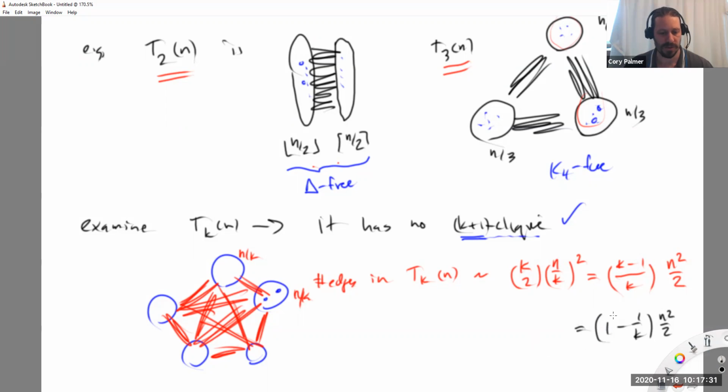Okay, so this gives us a graph that has basically as many edges as the upper bound. Now, this is not exact, because it doesn't actually have (n over k) squared. If n is not divisible by k, the best I could put here is a lower estimate, something like floor of n over k, squared. Then T_k(n) has at least that many edges, and this is not quite that number unless n is divisible by k.